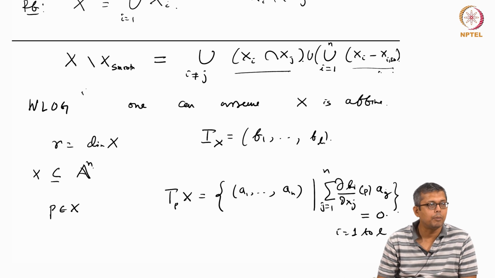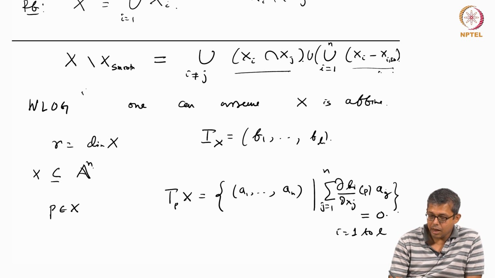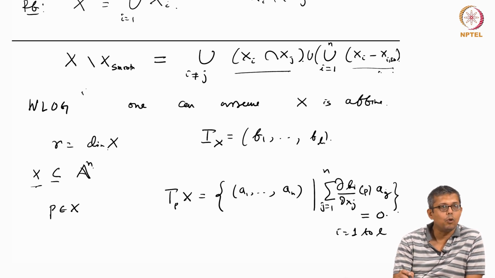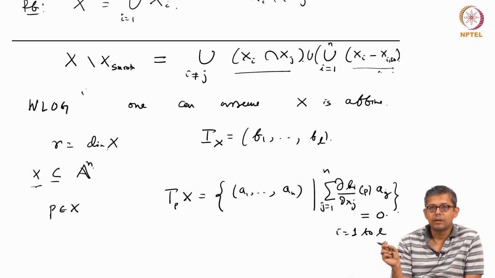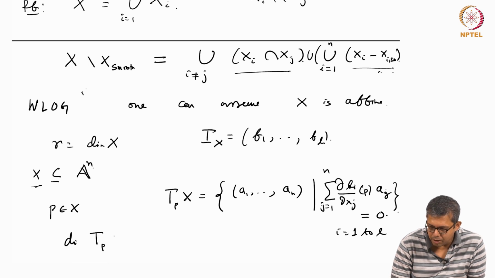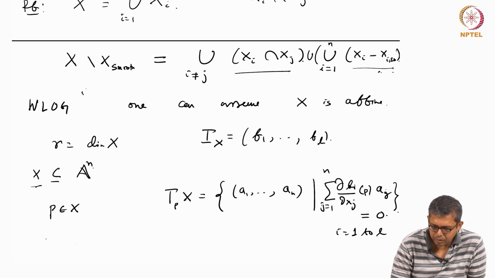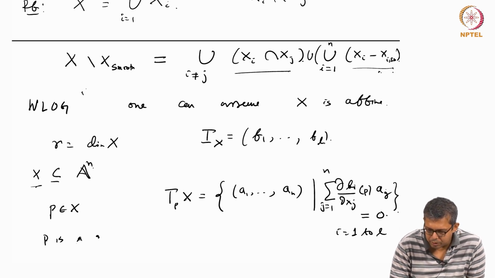By the proposition, now see, the dimension of X is r. That means this is the dimension of O_{X,P}. It's irreducible, so the dimension of the local ring is the same as the dimension of the ambient variety. So P is a smooth point.